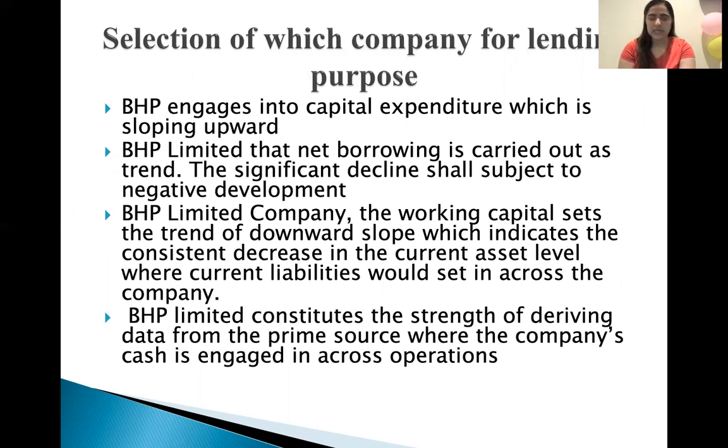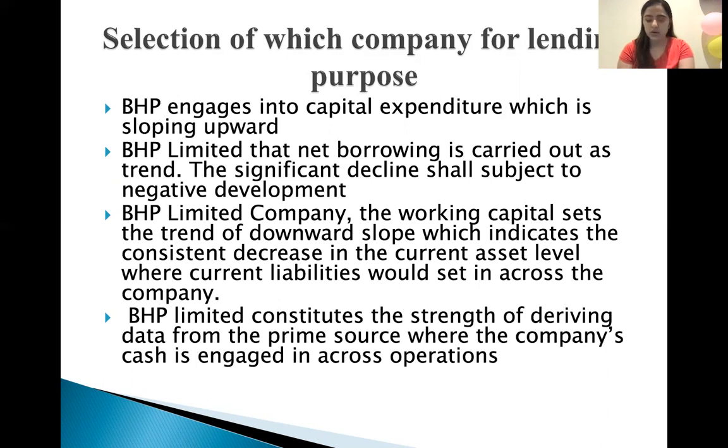First of all, BHP engages in capital expenditure which is sloping upward, while BHP Limited's working capital sets a downward slope, which indicates a consistent decrease in the current asset level, where current liabilities would set in across the company.